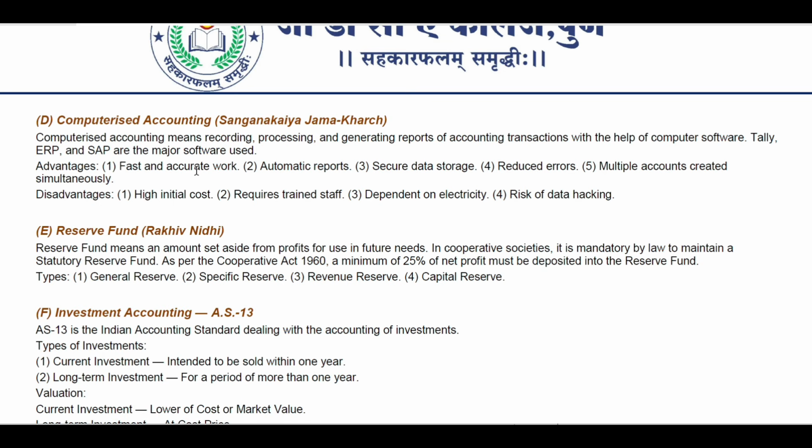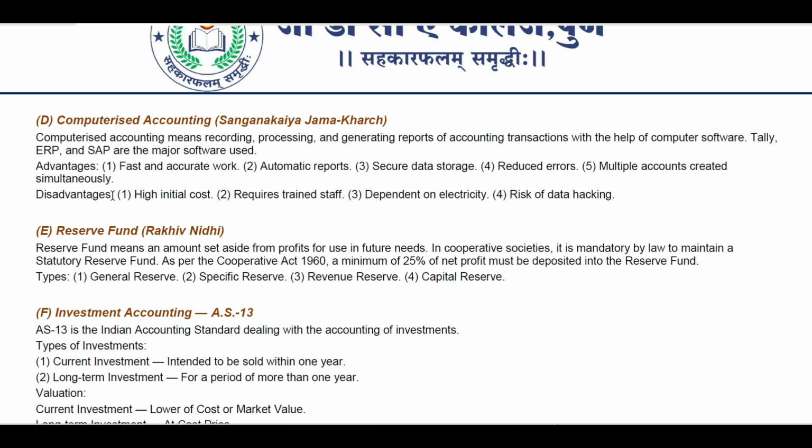Fast and accurate work. You can write a little bit more extensive sentences. Then the second one is automatic reports, secure data storage, then reduced errors. Multiple accounts can be created simultaneously. That is one of the prime things actually. Manually you cannot do that. It takes more time to do so.